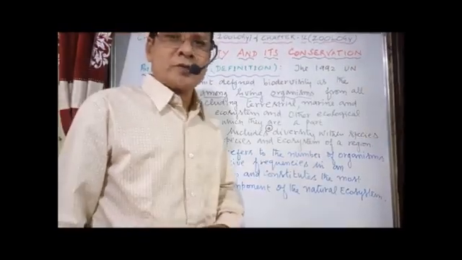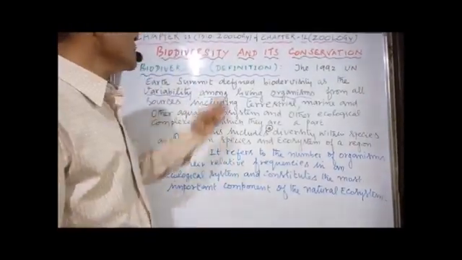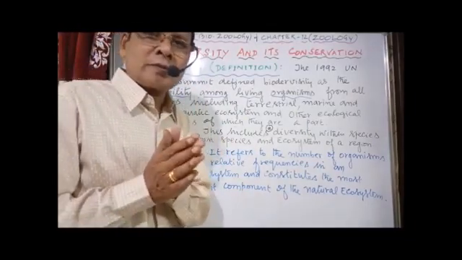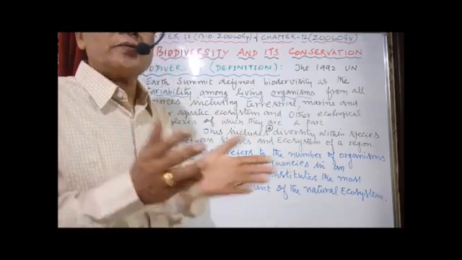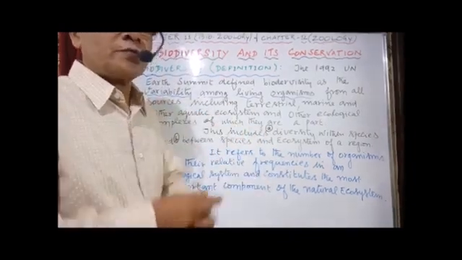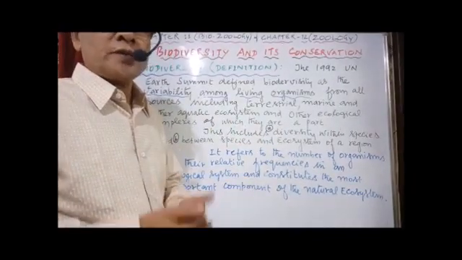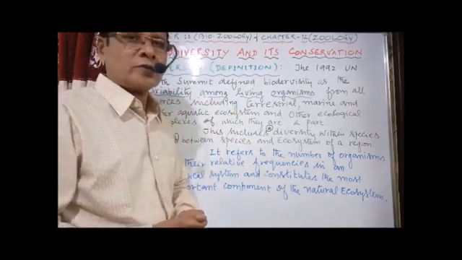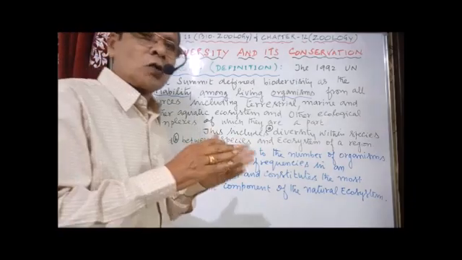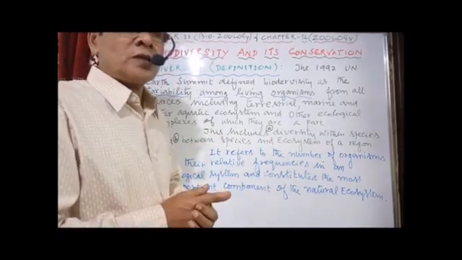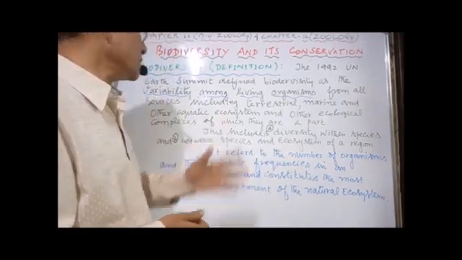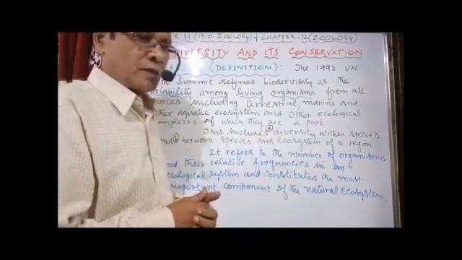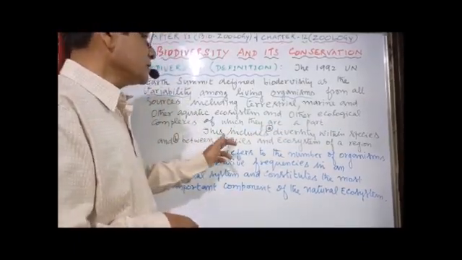Now what is biodiversity? The definition was given by the UN Earth Summit in 1992. The UN Earth Summit defined biodiversity as the variability among living organisms from various sources, including terrestrial, marine, and other aquatic ecosystems, and also other ecological complexes of which they are a part. That's the simplest definition.